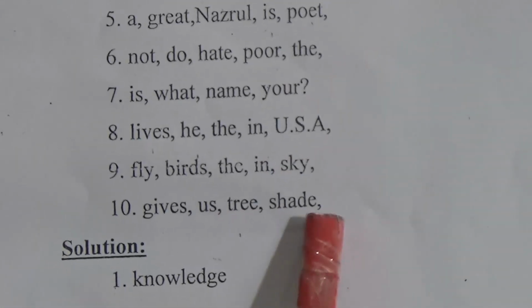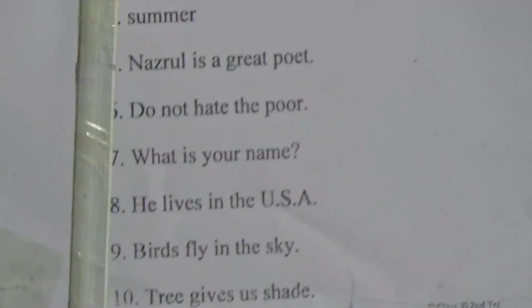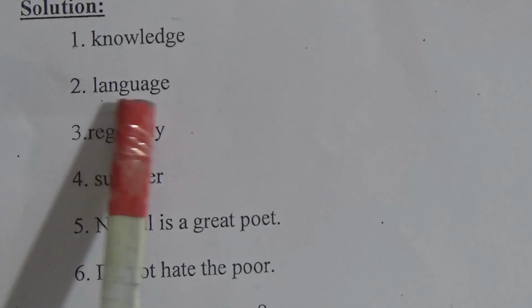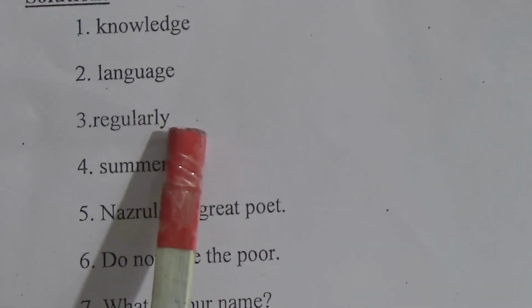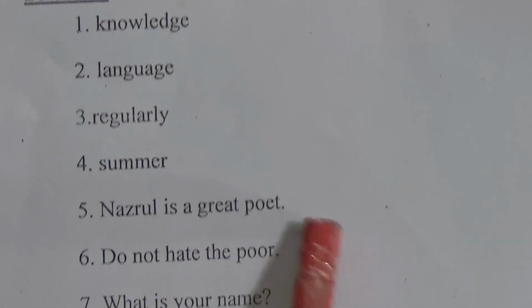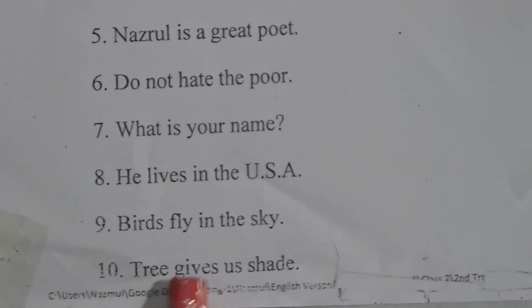Then number 10: Gives us tree shade. Tree gives us shade. Again I am saying only the solutions. Number 1 is knowledge. Number 2, language. Number 3, regularly. Number 4, summer. Number 5, Nazrul is a great poet. Number 6, do not hate the poor. Number 7, what is your name. Number 8, he lives in the USA. Number 9, birds fly in the sky. Number 10, tree gives us shade.